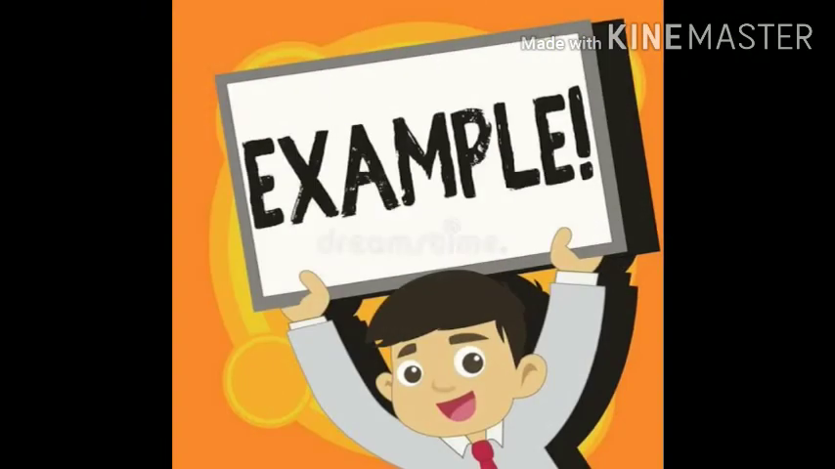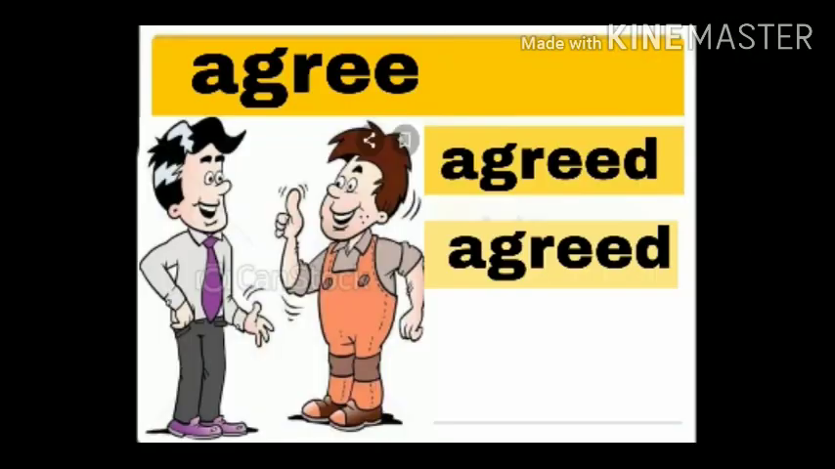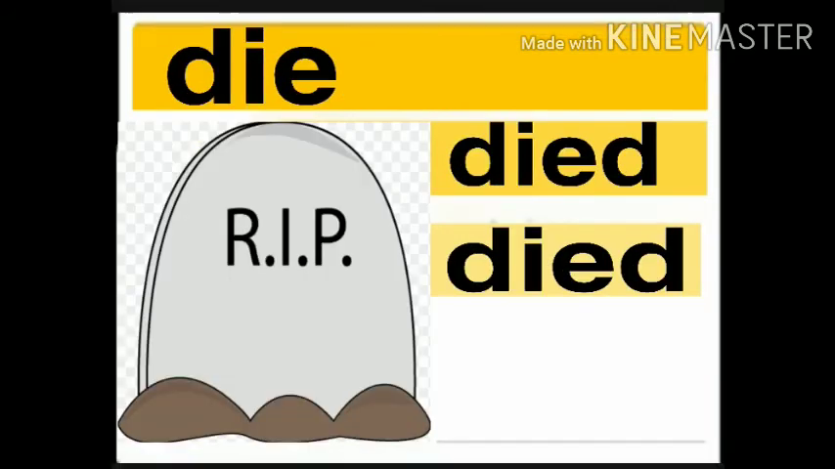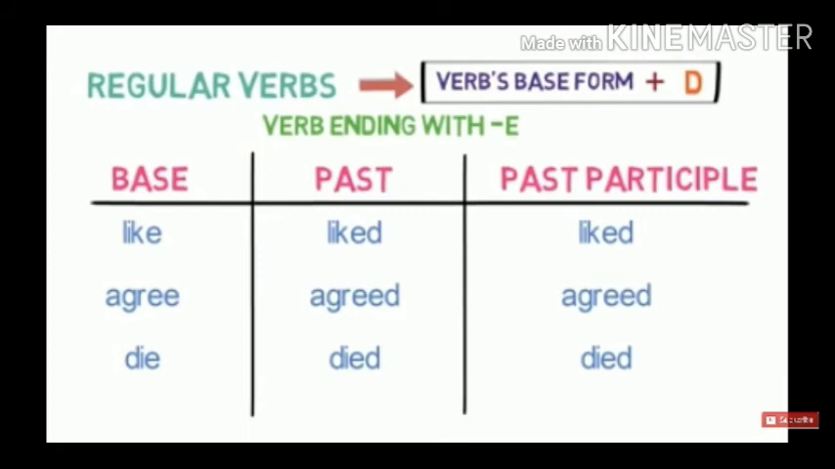Let's look into few more examples. Agree becomes agreed by adding d for getting the past and past participle form. Die becomes died for getting the past and past participle form. Let's look into one more case.